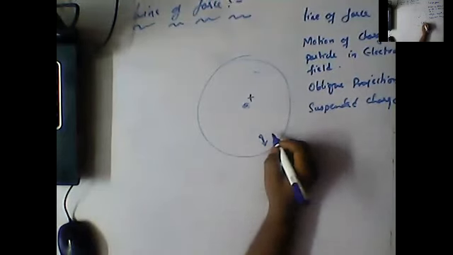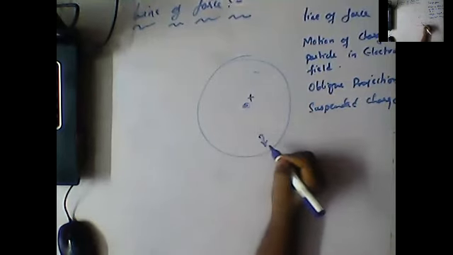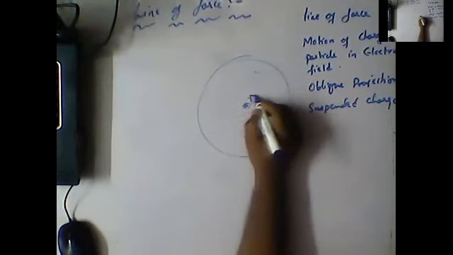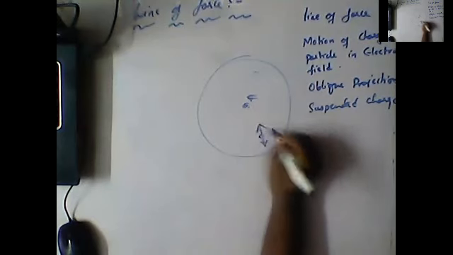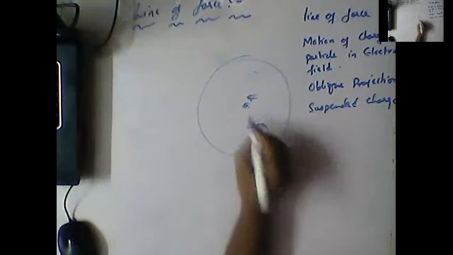Line of force. And if you clearly observe, this is positive and this is positive, so it is moving outside. And if the charge we are using is negative, it will move towards the charge. So line of force starts from the positive charge. Line of force always starts from the positive charge.